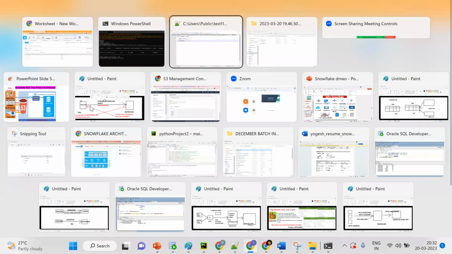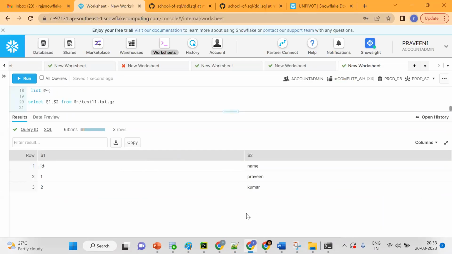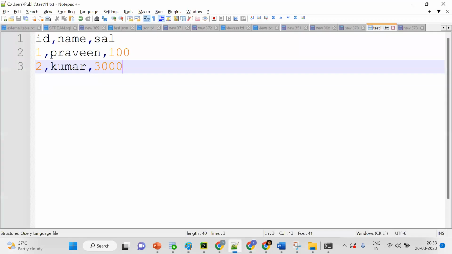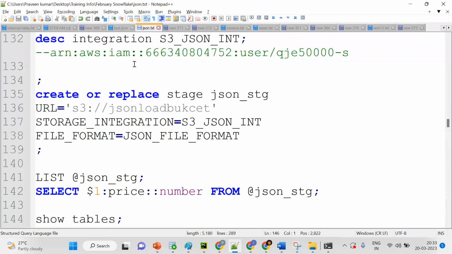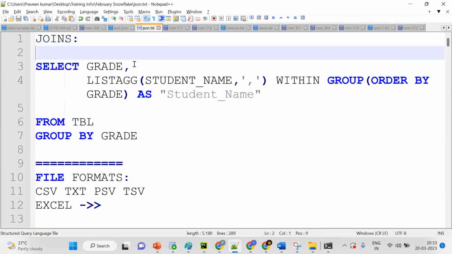Now tell me, the same data came. So 1 Praveen 100, 2 3000. We need to mention $3. Is this JSON format? No, not JSON. What is the format here? It's a TXT file, comma separated values. I will show JSON. So the input is a TXT file. Okay, see this is the JSON format. Okay, where is the JSON?